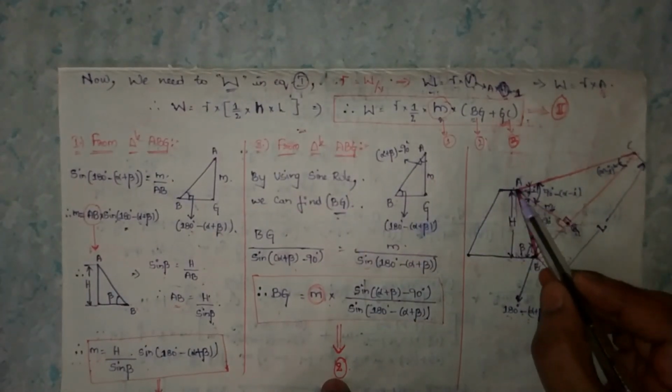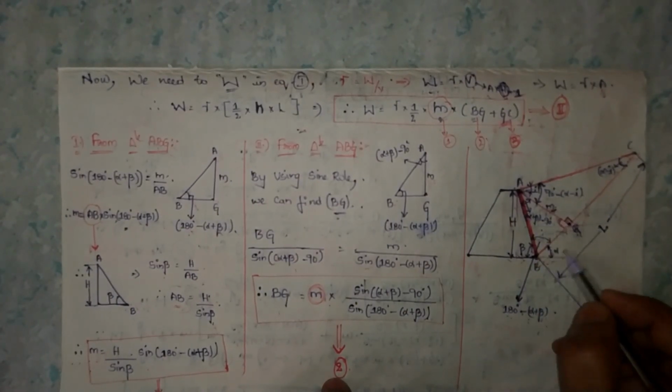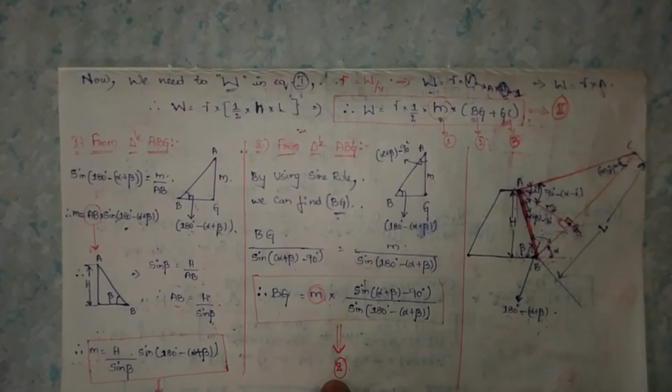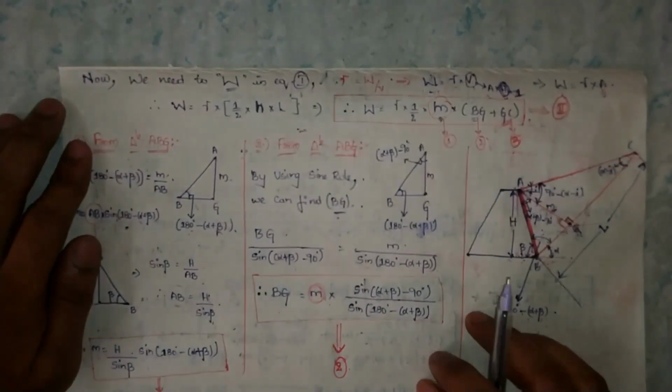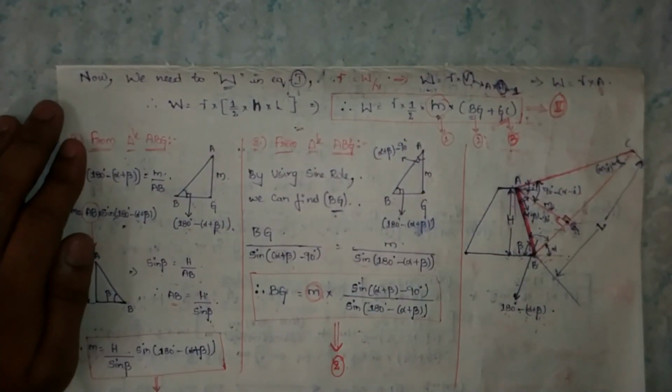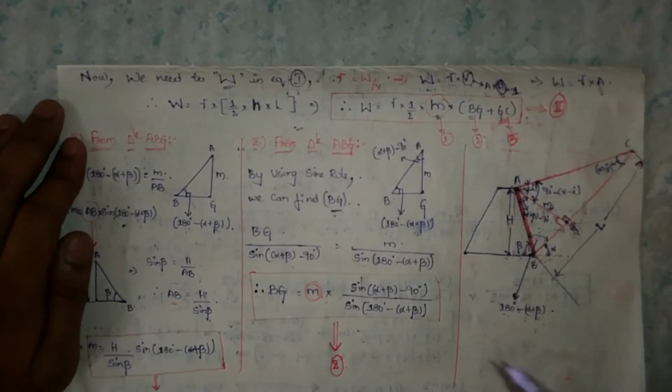Next, from triangle ABG, use this triangle to find BG, using the sine rule. In the above topic I have explained the sine rule: sides are proportional to the sines of opposite angles.